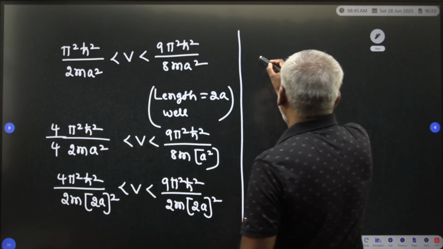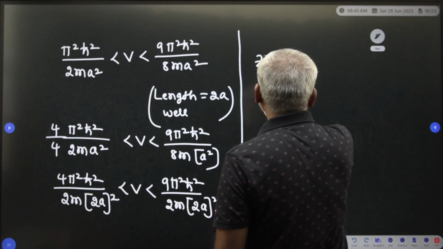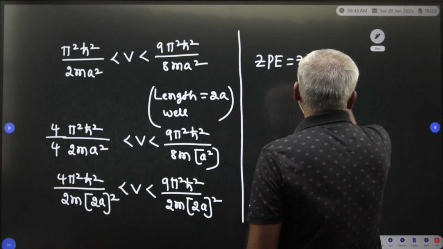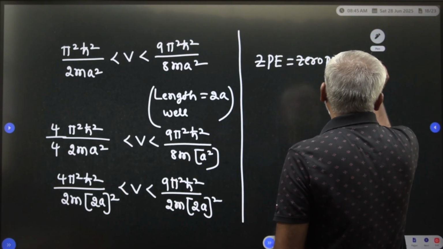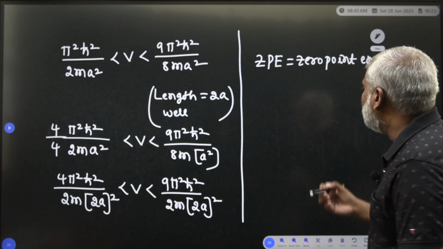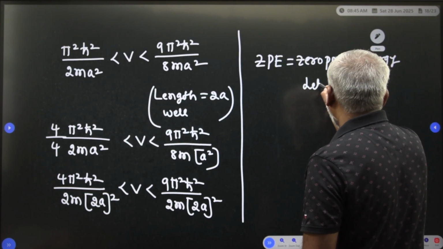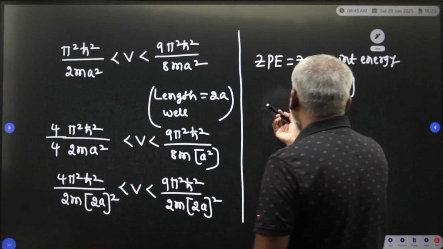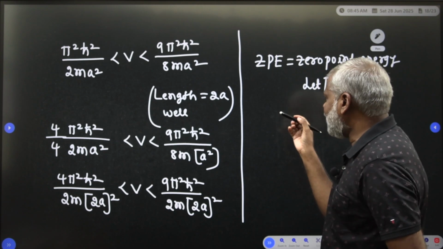So what is the zero point energy? ZPE means zero point energy. Let n equal 1, that is the ground state of the potential well. What is the En value, that energy value?